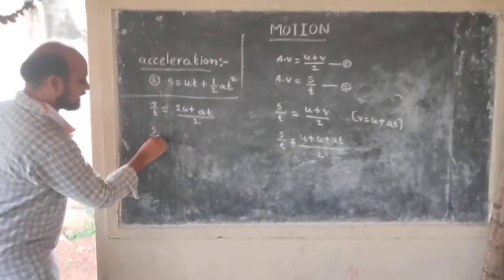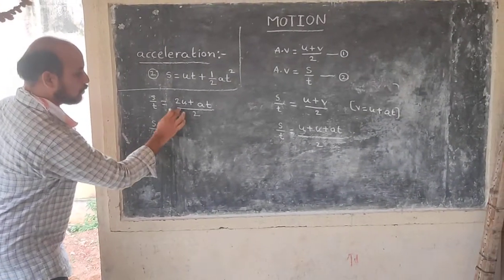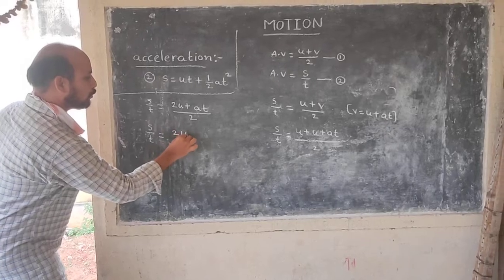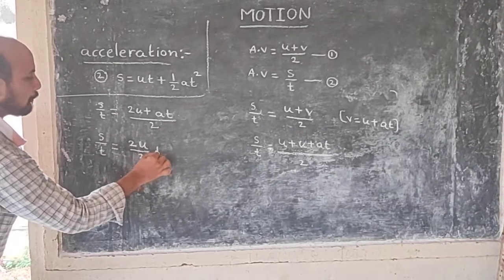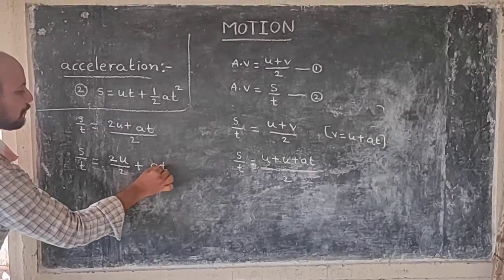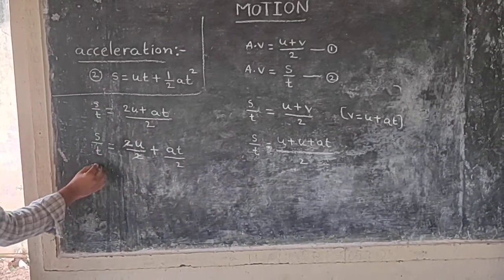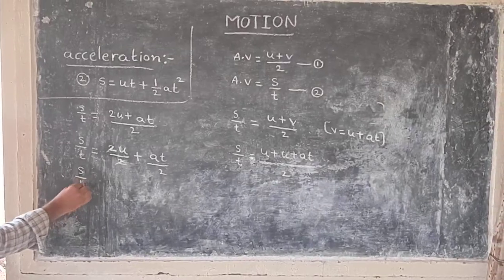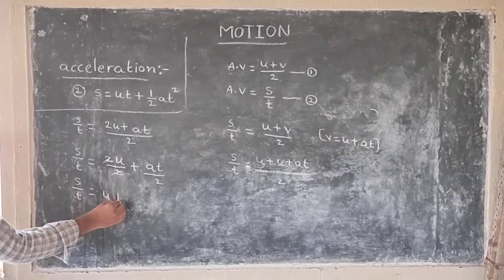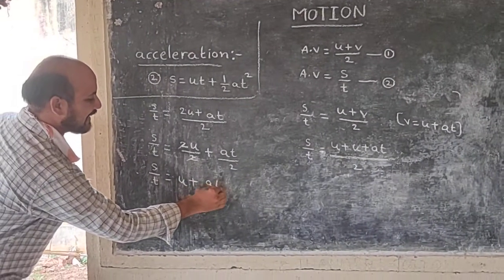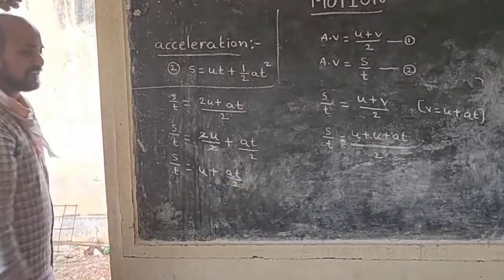S by T is equal to 2U by 2 plus AT by 2. The 2 cancels. S by T is equal to U plus AT by 2.